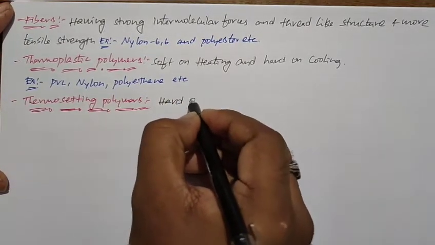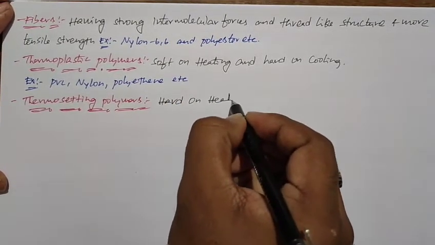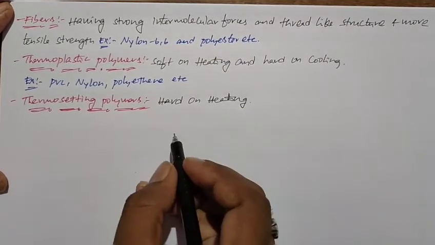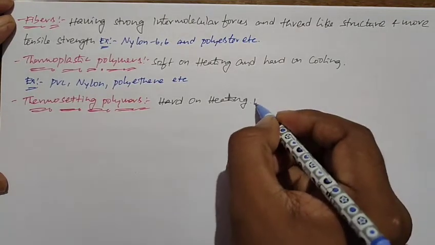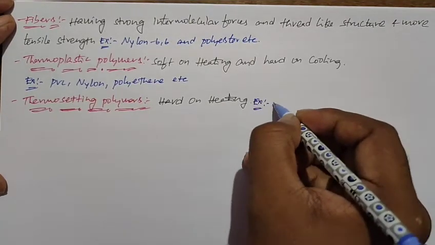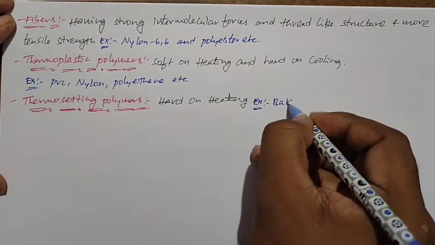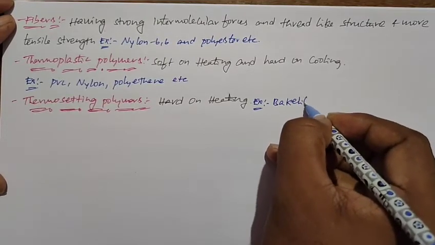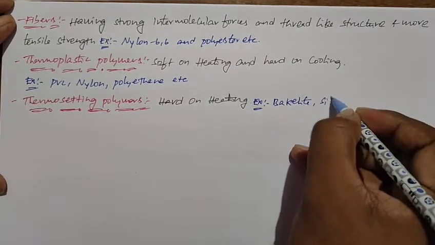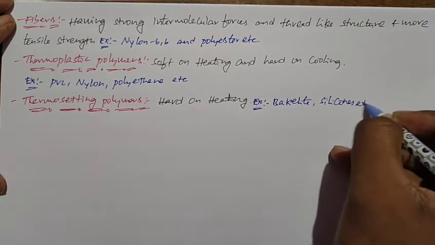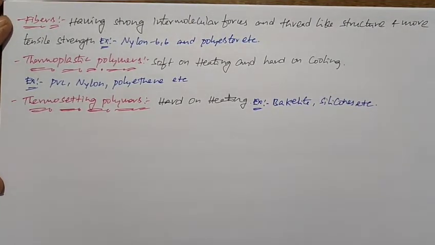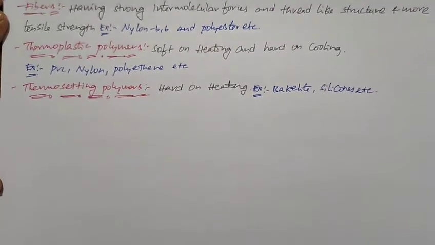If you take the example of thermosetting polymers, bakelite, silicones, etc. are the examples of thermosetting polymers. So this is about the classification.